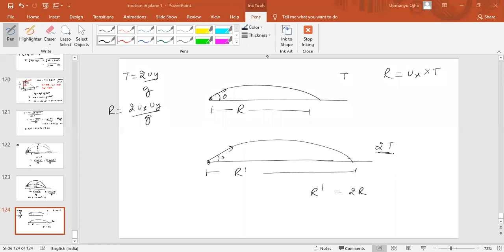4r. Why? Why it is 4r? Let me check again. See, range will be equal to 2 times of ux into time of flight. Okay. Now, if theta is same, time of flight becomes 2 times. So in this case, what is the time of the flight? 2t, which is how much? 2 into ux into uy by g.